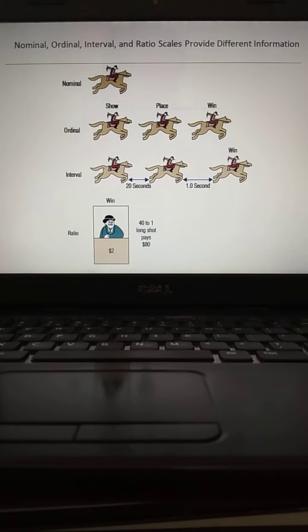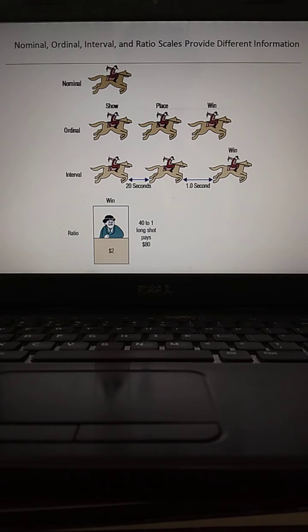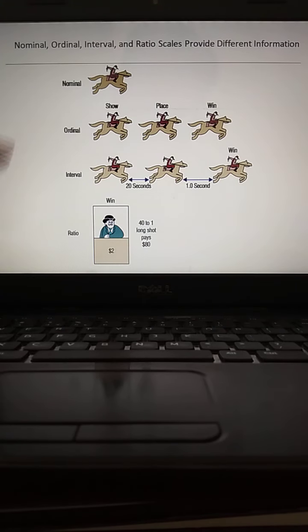But in many situations, ratio type data is not possible. So we have to limit the application of the statistical tools either to the nominal way of collecting data, the ordinal way of collecting data, and finally the interval way of collecting data.